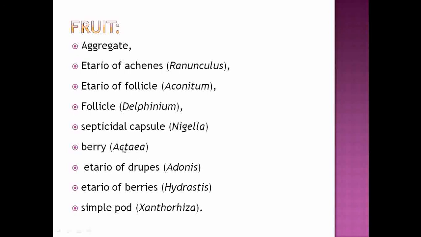Genus Actaea shows a berry type of fruit. Then the genus Adonis shows an etaerio of drupes. The genus Hydrastis shows an etaerio of berries. And the genus Xanthorhiza shows simple pods. So there is a large variation in the fruits observed under that family.